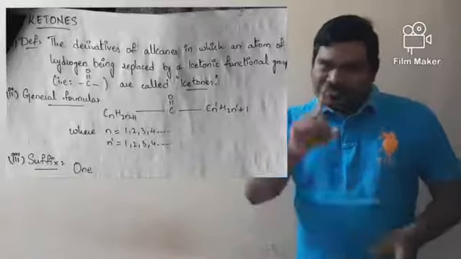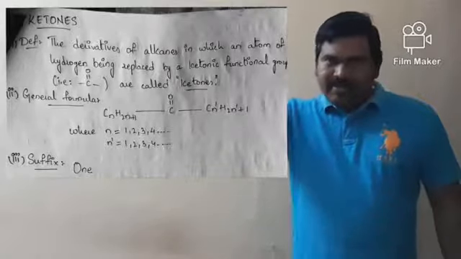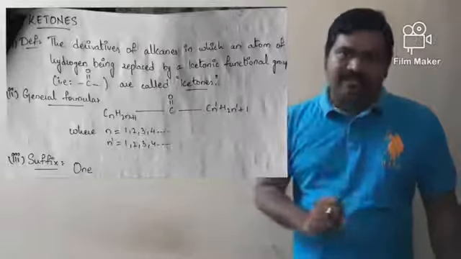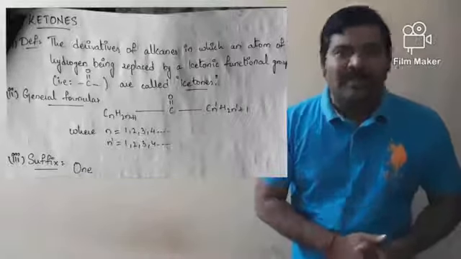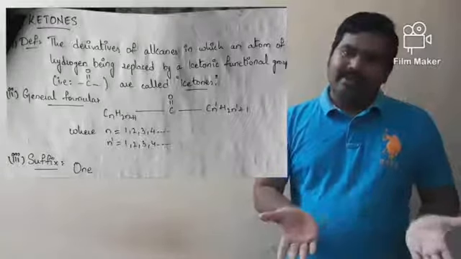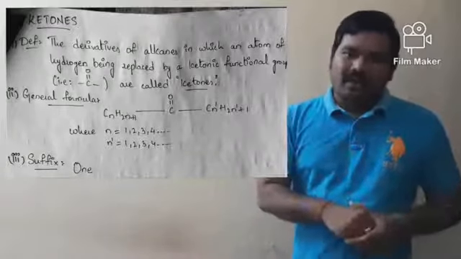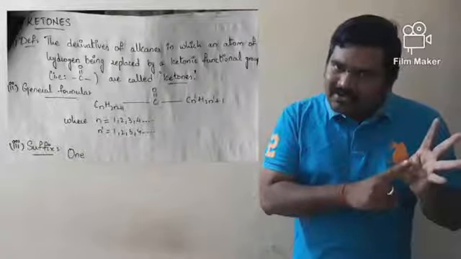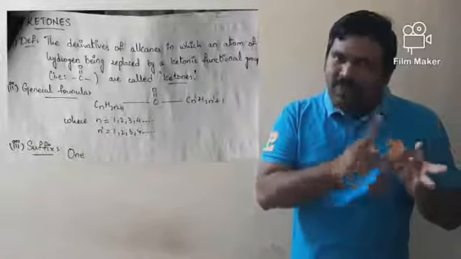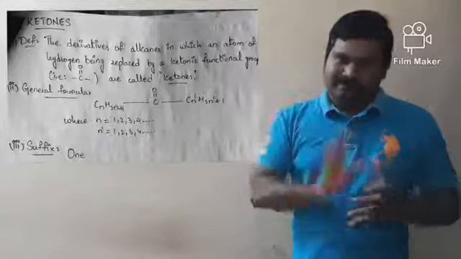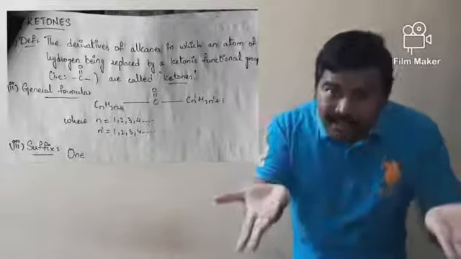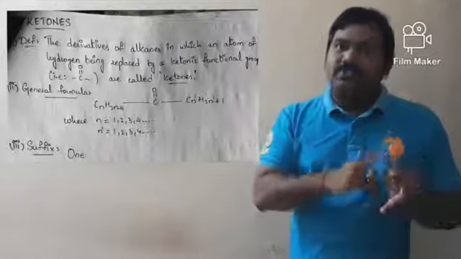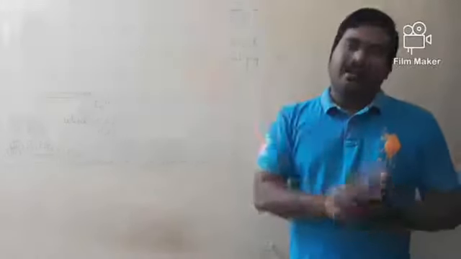CnH2n+1 single bond C, double bond O, single bond Cn'H2n'+1, where n and n' are carbon atoms. n can take the values 1, 2, 3, 4, and so on. Even n' also takes the values starting from 1, 2, 3, 4 and so on.